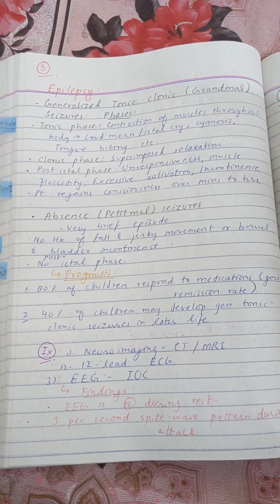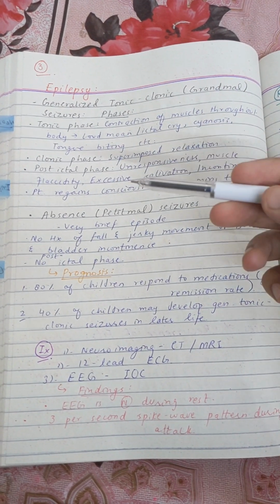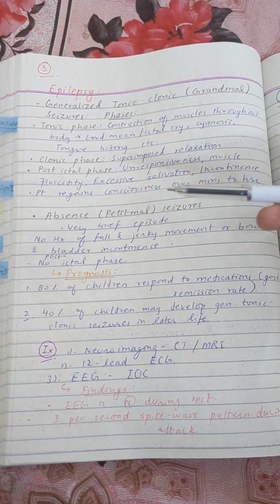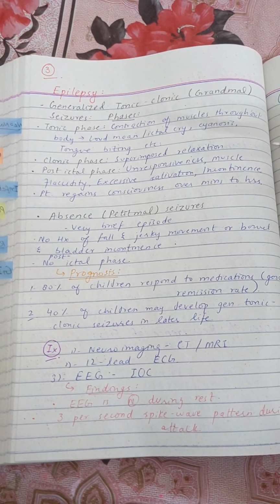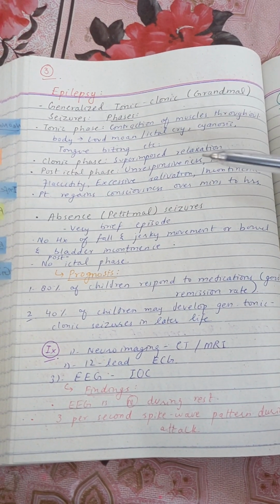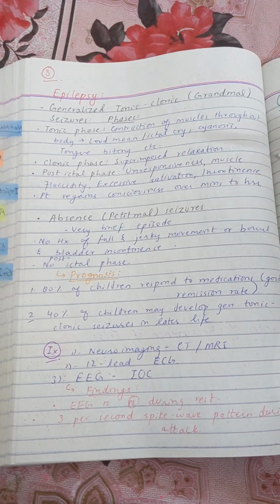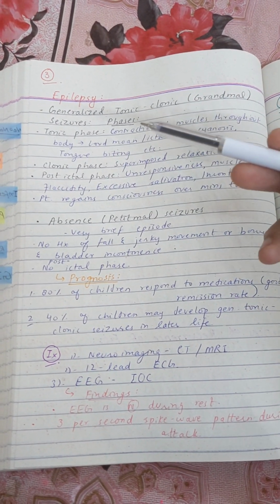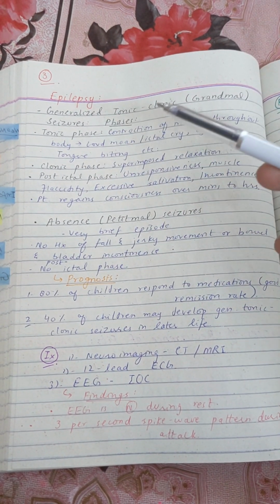And what makes the post-ictal phase, there will be unresponsiveness in the child, muscle flaccidity, excessive salivation, incontinence. Patient regains consciousness over minutes to hours, and the patient may also go into sleep. So unresponsiveness, muscle flaccidity, excessive salivation, incontinence, patient regains consciousness over minutes to hours. These are the important components of post-ictal phase. So tonic phase, clonic phase, and post-ictal phase, these are the components of generalized tonic-clonic seizures.